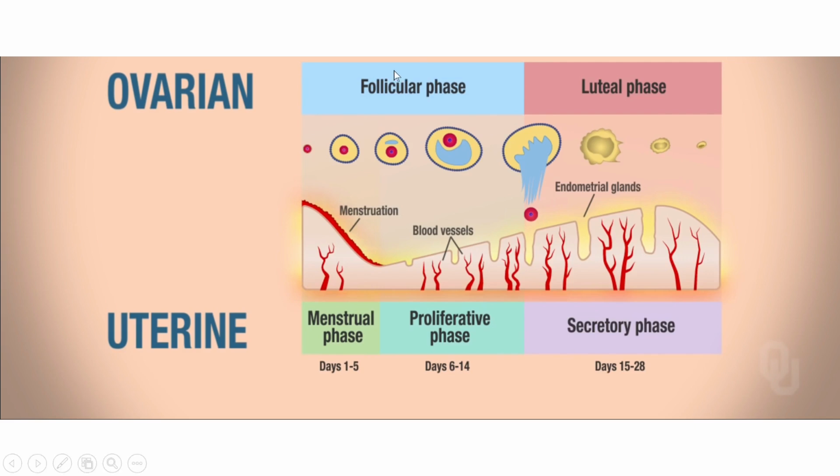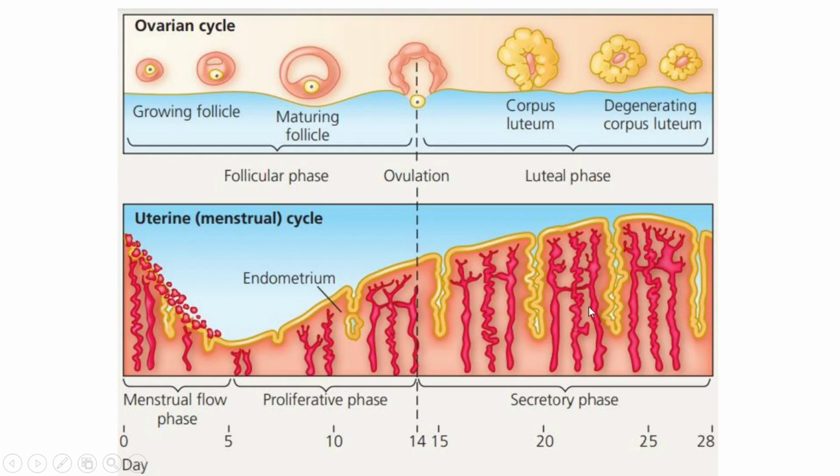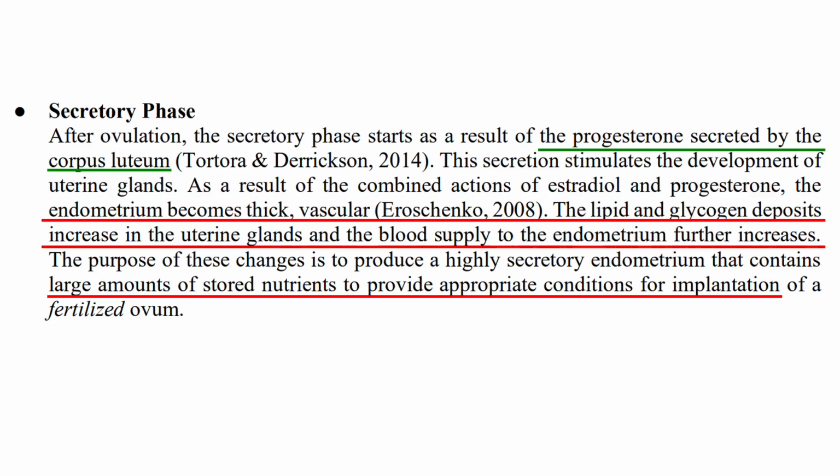So again, ovarian: follicular phase and luteal phase; uterine: menstrual phase, proliferative phase, and secretory phase, MPS. So that will be quite easy to remember. Alright, so that is the same thing. So we're already done with this. So progesterone is produced in the secretory phase.